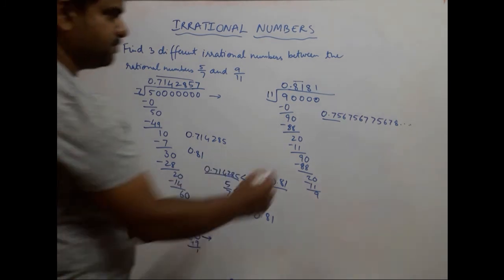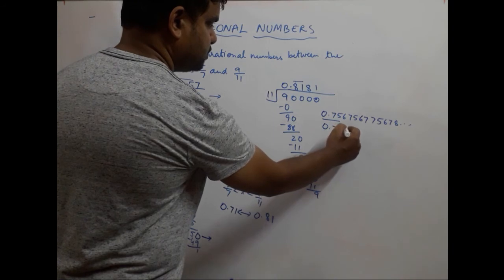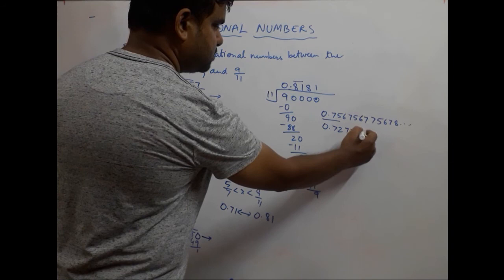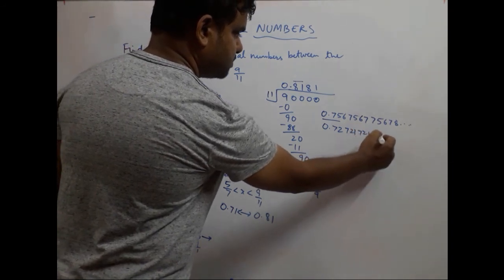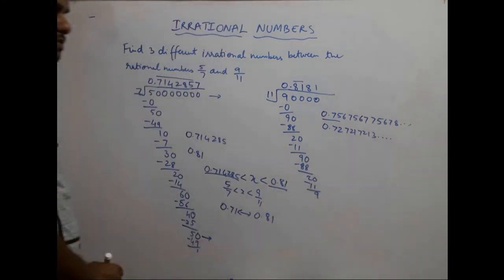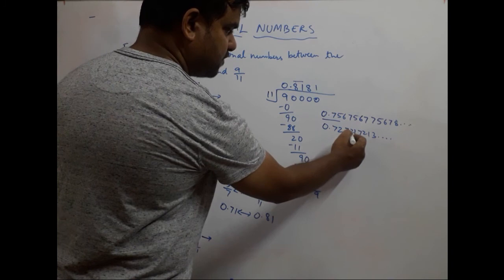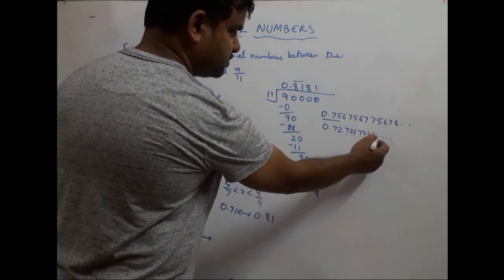Take another number, 0.72, 721, 7213 dot dot dot. Got it? Again, there is no repetition because after 72 comes 721, then comes 7213.